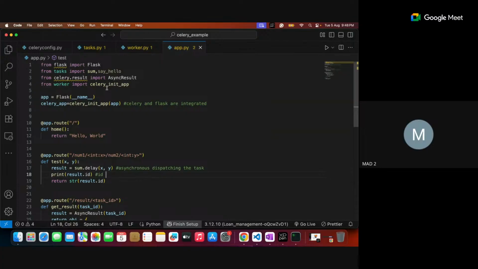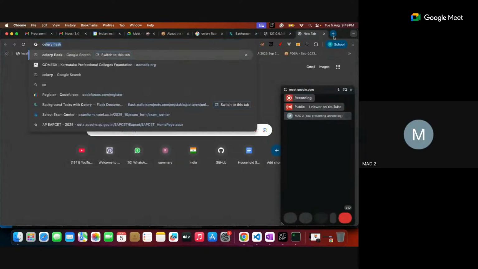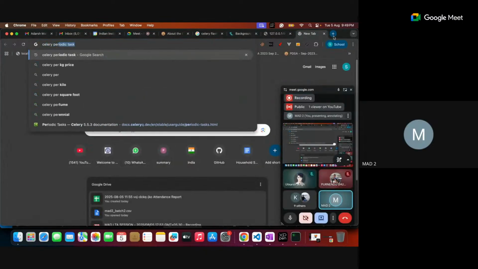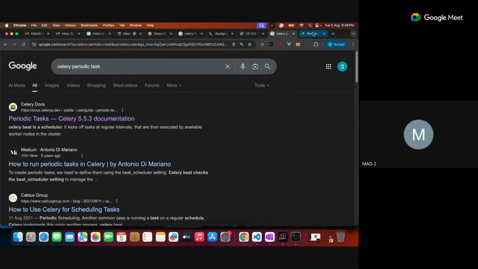For the periodic tasks, I am supposed to write some kind of Celery periodic tasks. I think we can borrow this code from the Celery periodic tasks documentation. You can navigate to the documentation. Yeah, this is periodic tasks. So here is the periodic tasks.